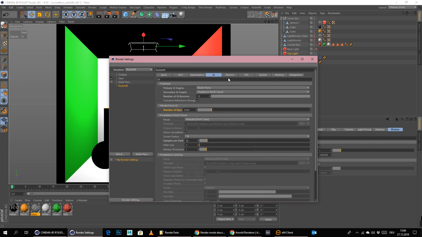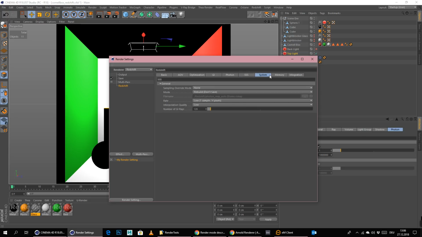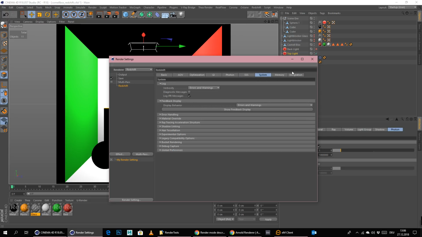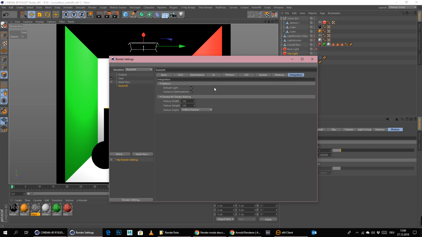And anything else that I could do? Maximum, no, caustic search radius, and so on. Reflection tracing depth is set to 10, combined tracing depth. No, I cannot even set this higher. Okay, so 10 is really the absolute maximum. System, error handling, memory, no. Yes, okay.